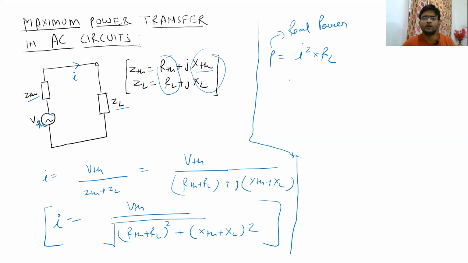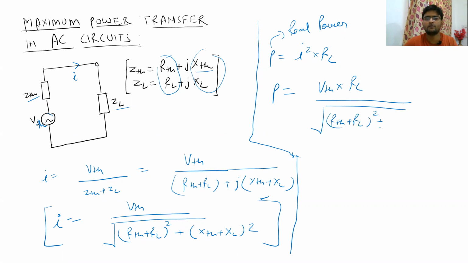So putting the value of I from here, we will get P is equal to VTH into RL divided by under root (RTH plus RL) squared plus (XTH plus XL) squared. So this is the expression of power in the load, right? Now we have to calculate the value of RL for which maximum power is transferred to the load, right?